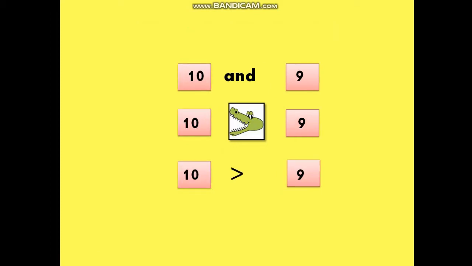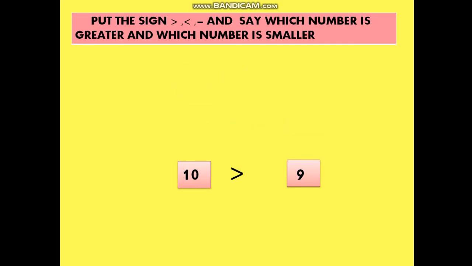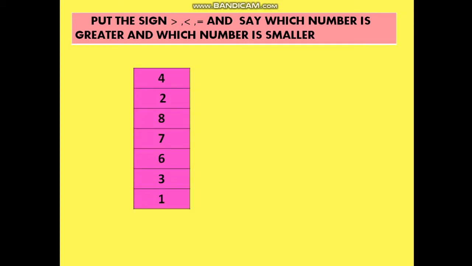Let's take this example, 10 and 9. So crocodile is again a clever fellow. He wants to eat number 10. So he is going to open his mouth towards number 10. Let us practice more questions. So we are going to put the sign of greater than, less than and equal to with these numbers.